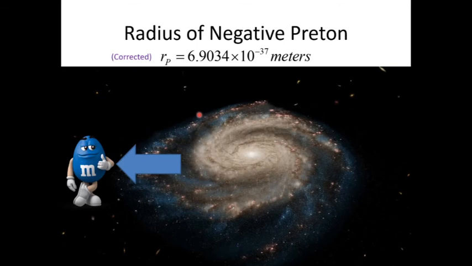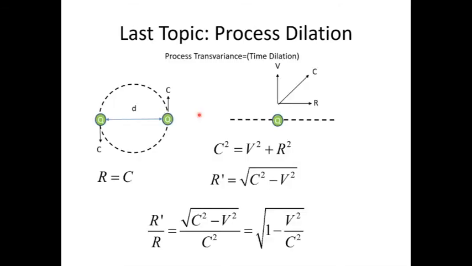I do make mistakes. Okay, the last topic we're going to talk about is process dilation. In our model of matter, we said that the protons can never move faster than the speed of light. So what if this system were translating up out of the page at some velocity v? And so what's going to happen to the rotational velocity?